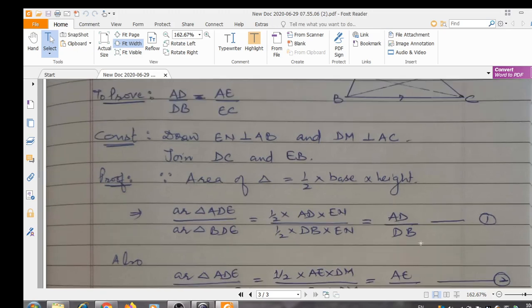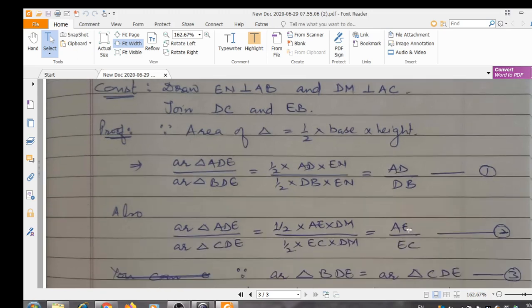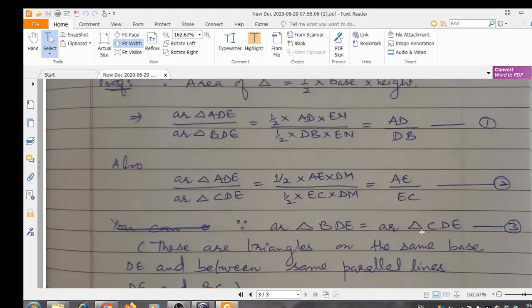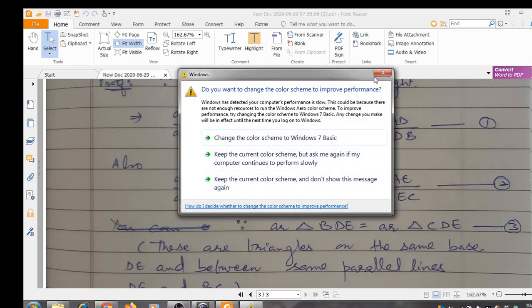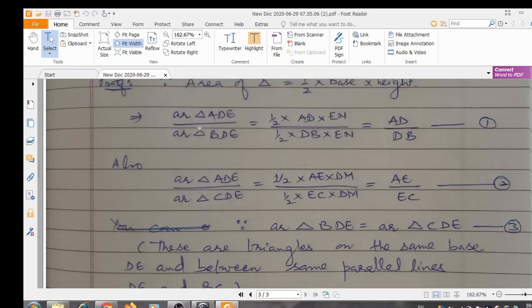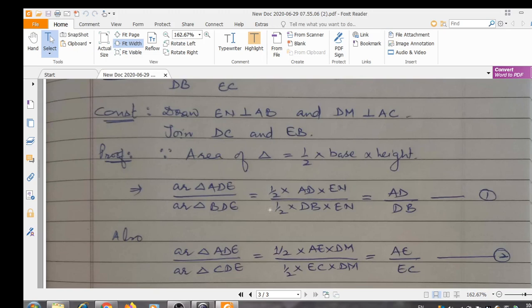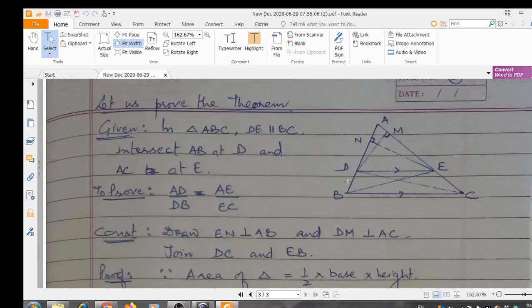Now since we have to prove that AD upon DB is equal to AE upon EC, we need to do one thing. We have to make their left hand sides equal. As you can see, left hand side numerators are same but denominators are not same. To make denominator same, look at the figure again. In denominator we have triangle BDE and we have triangle CDE.